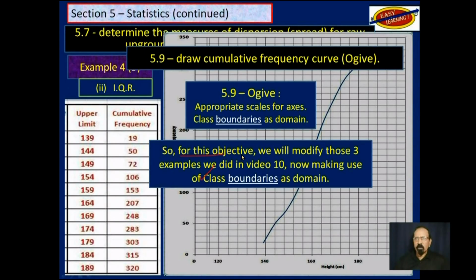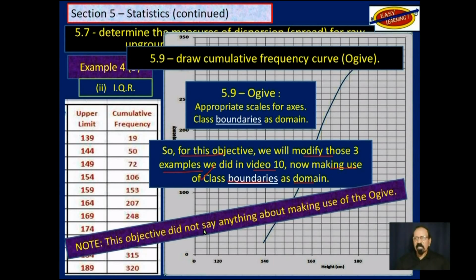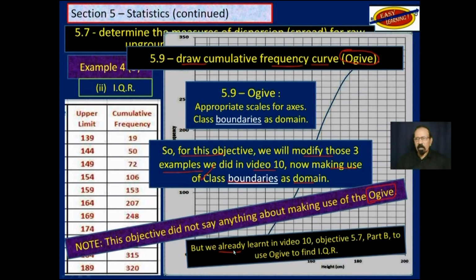For this objective, we will modify those 3 examples we did in video 10, making use now of class boundaries instead of class limits. Note, this objective does not say anything about making use of this graph once you finish drawing it. All it says is to draw cumulative frequency curve, ogive. However, we already learned how to use these graphs in video 10, especially to find interquartile range of grouped data.